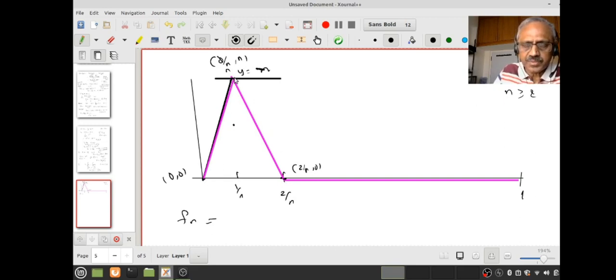Therefore you again write down the equation of the line joining the points 1 by n comma n and 2 by n comma 0. That will be the expression for the function fn on the interval 1 by n to 2 by n. After that it is the 0 function. fn will be 0 for x greater than or equal to 2 by n. You understand? This is a very trivial 12th standard exercise. I don't want to spend time.